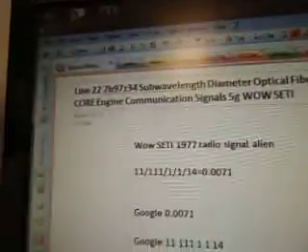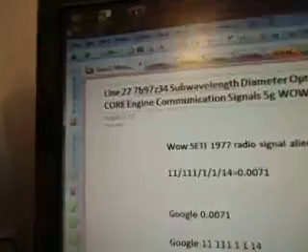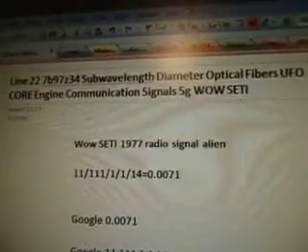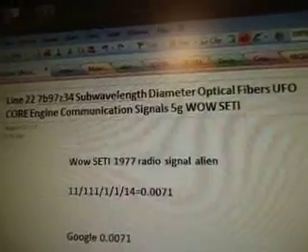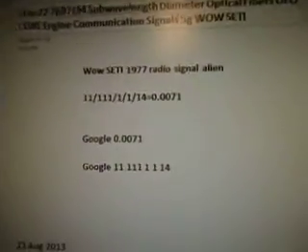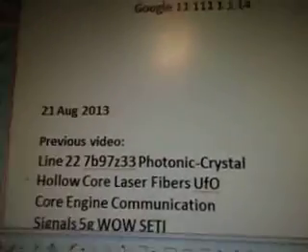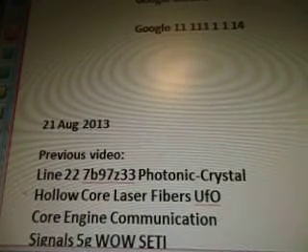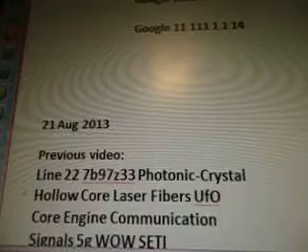7b97z34, line 22, 7b97z34. Subwavelength-diameter optical fibers, UFO core engine, communication signals, 5G, Wow Seti. There's the signal there. So this is optical fiber nanowires keyword research for line 22 Wow data.